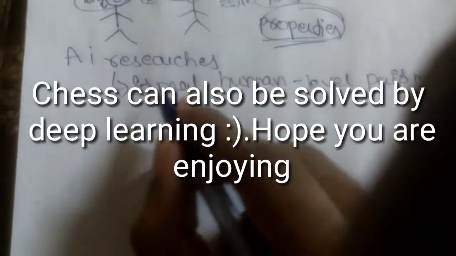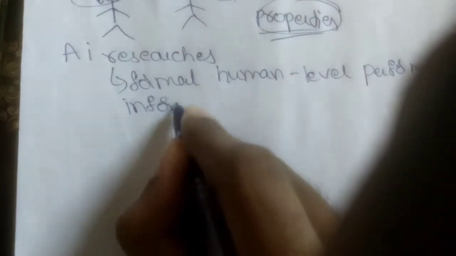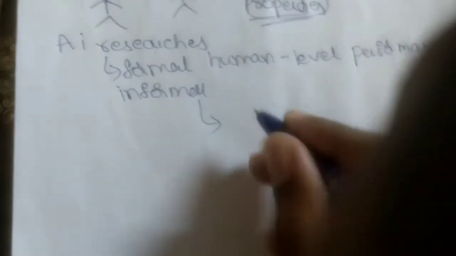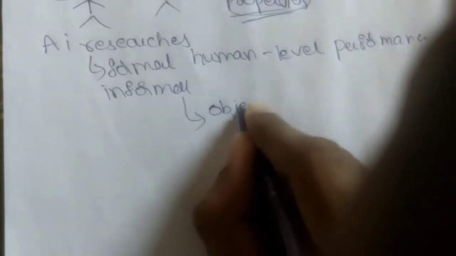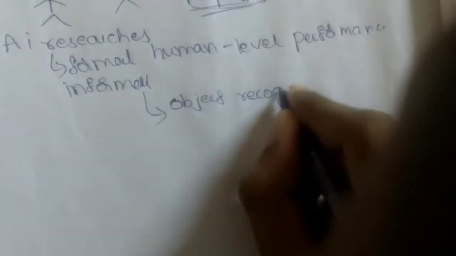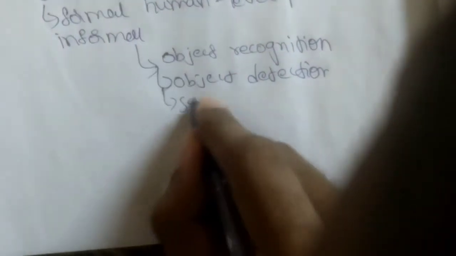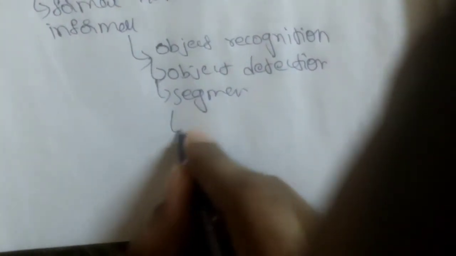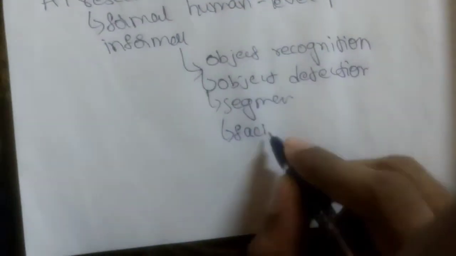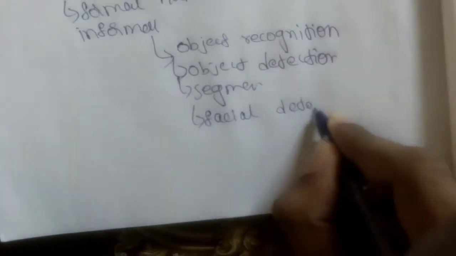But when it comes to informal tasks, we are very weak. Let us say some of the informal tasks, guys: object recognition. I will try to explain every one of these. The next thing is known as object detection. So object recognition, object detection, segmentation, and we can also say facial detection.